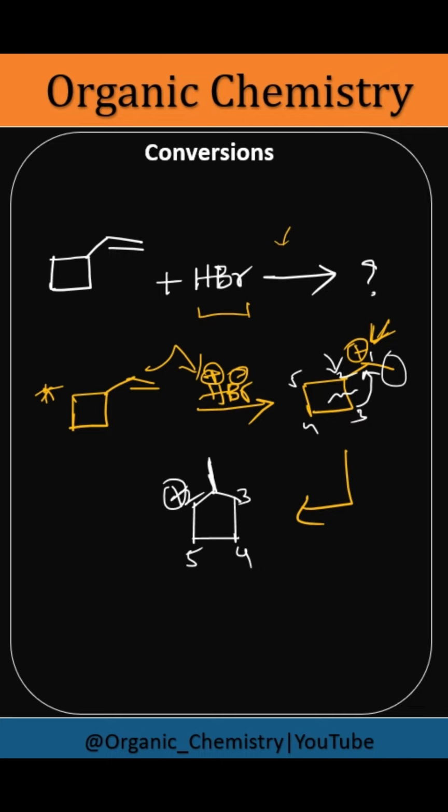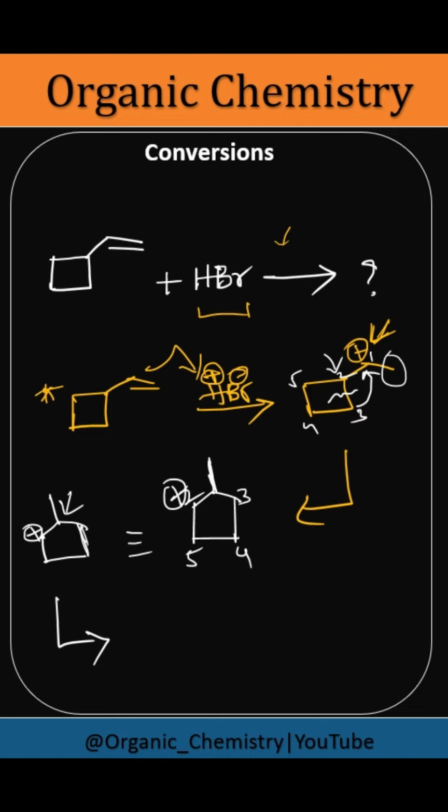So just let me write it over here again. So this is our desired one, right? And here also this is a secondary carbocation, right? And there is a possibility of forming a tertiary carbocation. As we know, tertiary carbocation is more stable than secondary and primary carbocation.